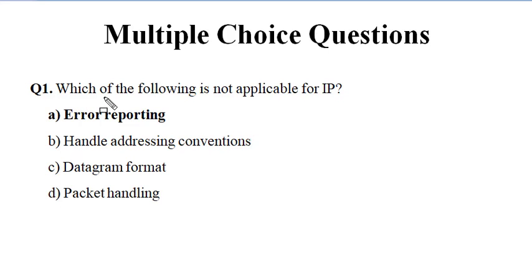First question: which of the following is not applicable for IP? तो इसका आंसर है A, एरर रिपोर्टिंग। The Internet Protocol is the networking protocol that establishes the internet by relaying datagrams across network boundaries. ICMP is a supporting protocol for IP which handles the error reporting functionality. ICMP stands for Internet Control Message Protocol.